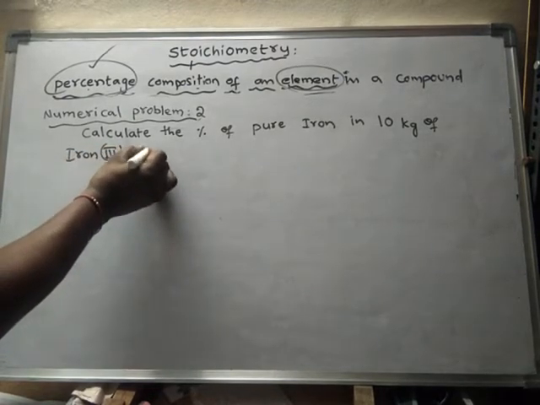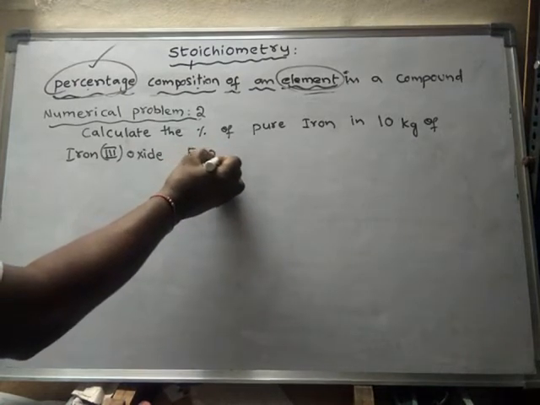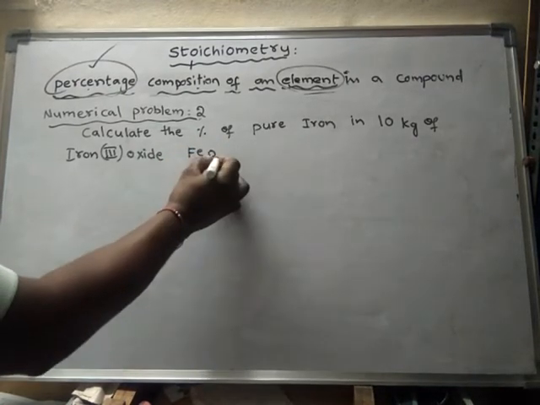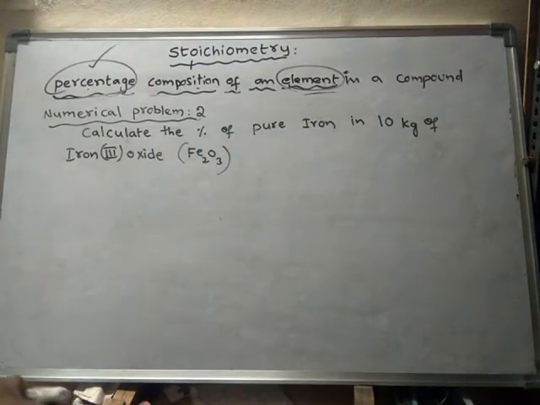So what is the formula of iron 3 oxide? Fe2O3, iron 3 oxide, Fe2O3. Okay, so calculate the percentage of pure iron in 10 kg of iron 3 oxide.